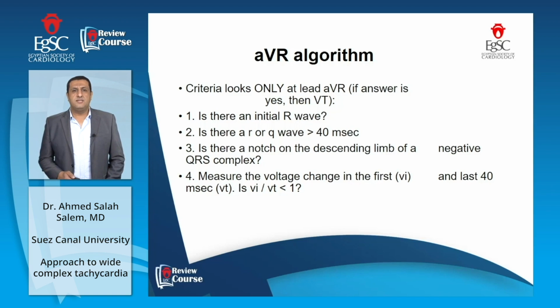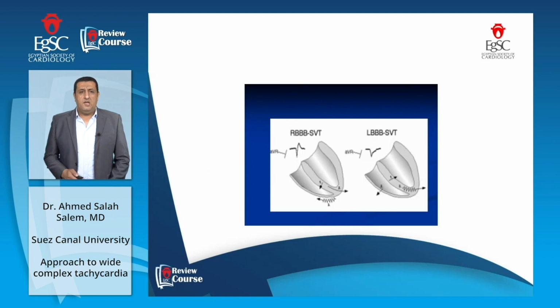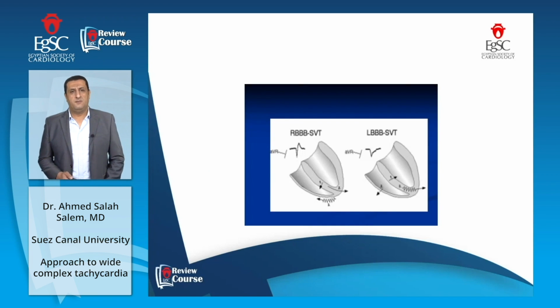Is there a notch on the descending limb of a negative QRS complex? If yes, this is ventricular tachycardia. Measure the voltage change in the first 40 milliseconds and the last 40 milliseconds. If the ratio is less than 1, this is in favor of ventricular tachycardia. In this figure, this is a supraventricular tachycardia.